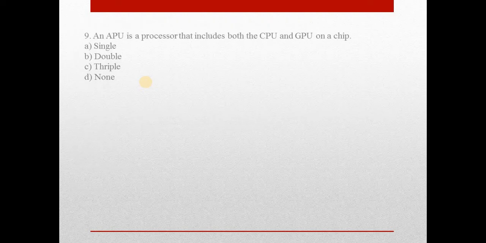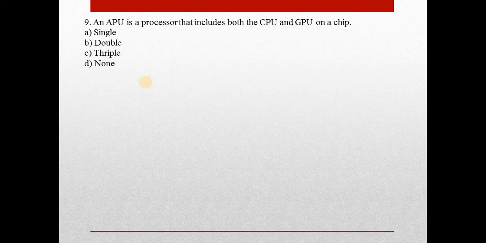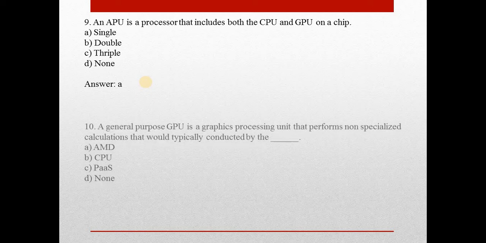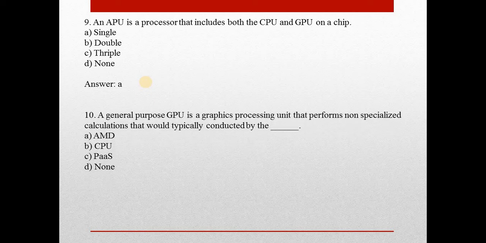Next question, question 9. An APU is a processor that includes both the CPU and GPU on the chip. Answer is A, single. It is a single processor. 10th question, a general purpose GPU is a graphics processing unit that performs non-specialized calculations that would typically be conducted by the dash. Answer is B, CPU, central processing unit.